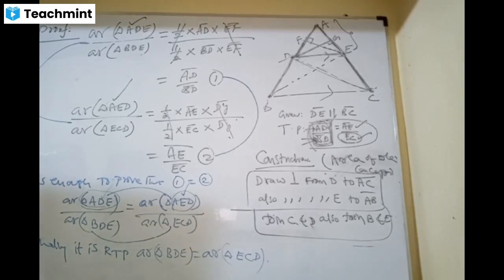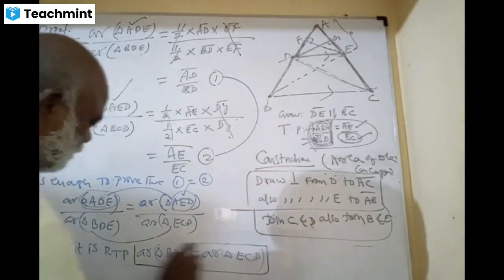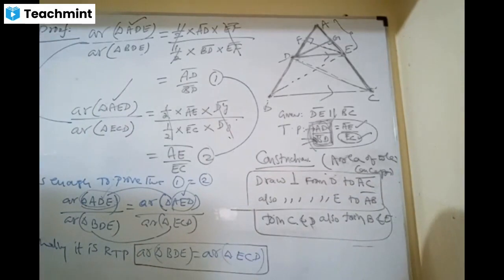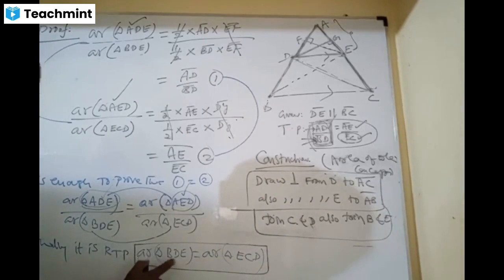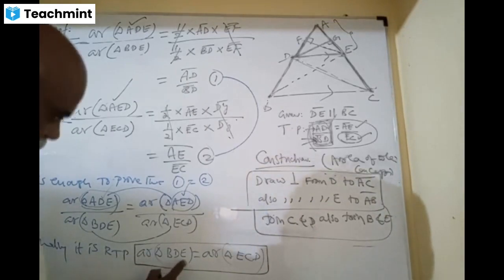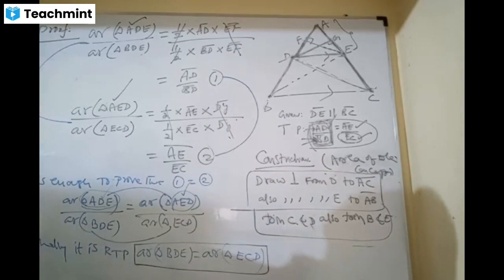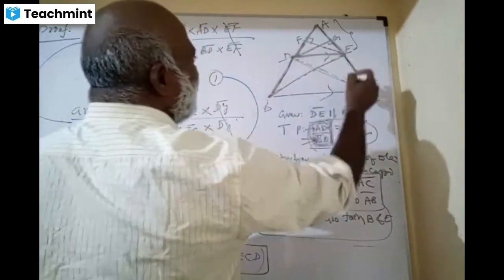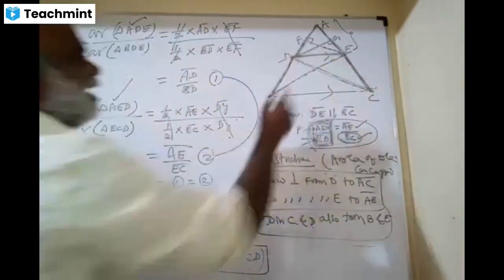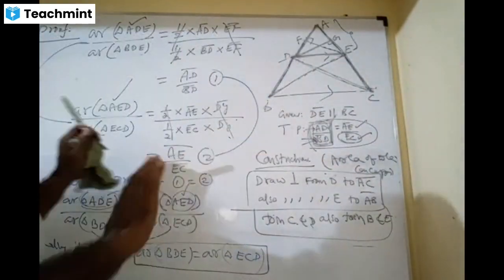Over, ma? Yes, sir. Friends, we are on the verge of completion. We have to prove only this part. What are those two triangles, dear? Area of triangle BDE is equal to area of triangle ECD. This is called BDE, this is CED. I can rub out everything except the figure.